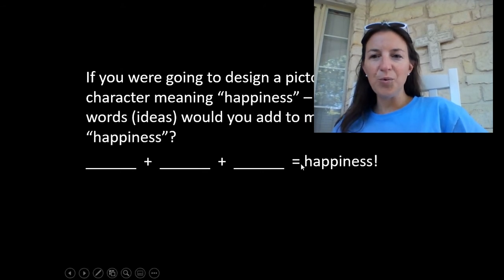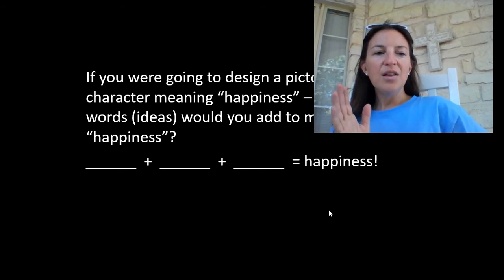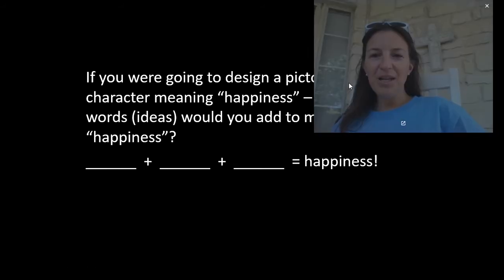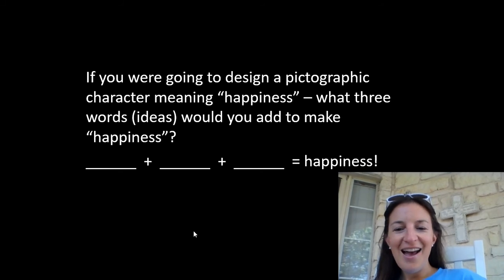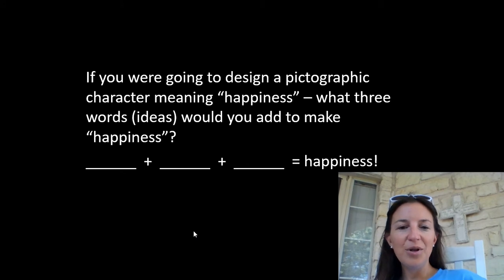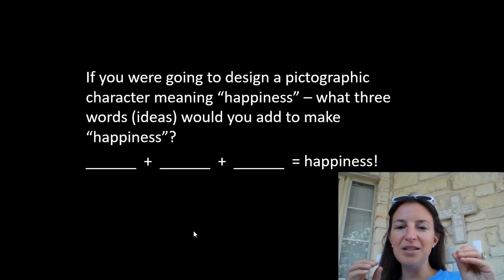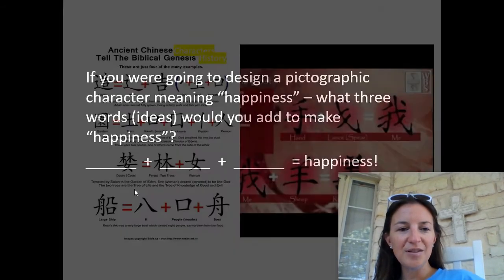And this is our last word puzzle. And again, you can backtrack through the lecture so you can pause and have time. 3 words or ideas combining to form the idea of happiness. What is happiness? Charlie Brown says, happiness is a warm puppy. Happiness. Dairy Queen. Freedom. How do we draw freedom? A car. Maybe back to that large ship if you like the water. So combine your 3 words or ideas for happiness. Pause it till you have those. Pause the lecture for a bit.